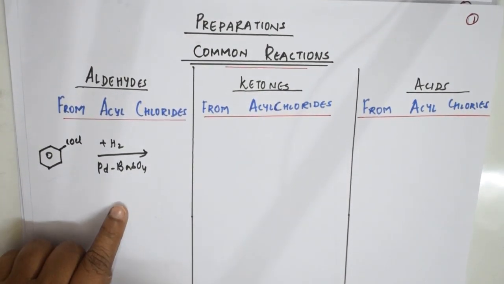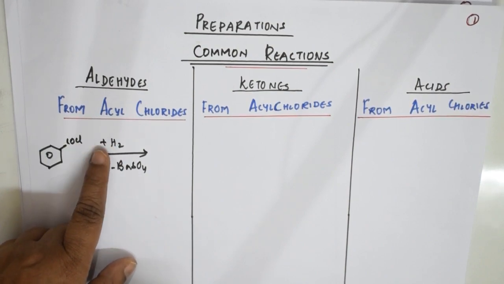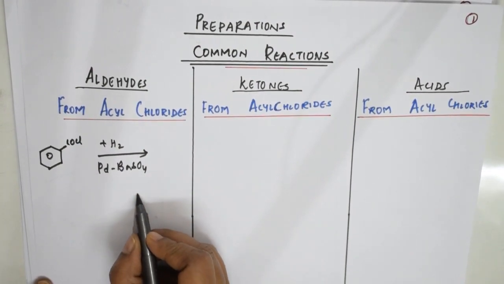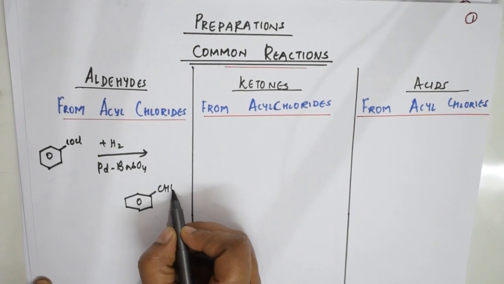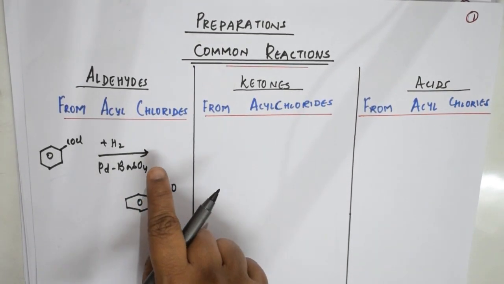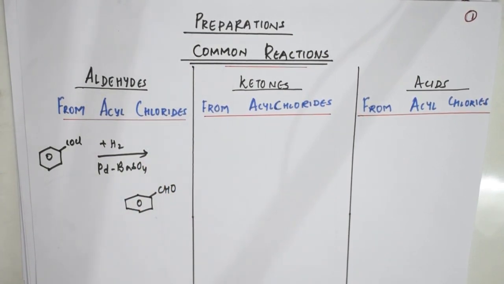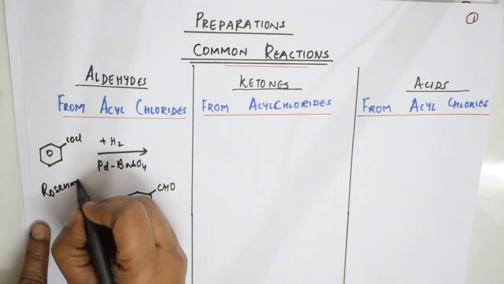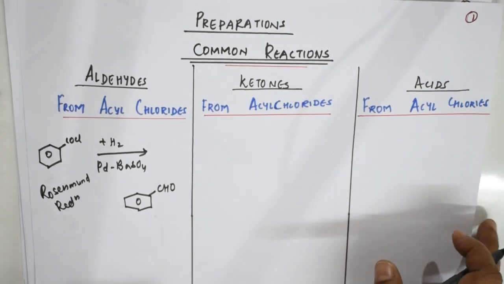So reduction we said, isn't it? So HCl will come out, right? HCl will come out, and what you will get? CHO. So HCl out and CHO. So what product do you get? You will be getting a product called benzaldehyde, C6H5CHO, and HCl is out. So what is the type of reaction called? This is called Rosenmund reduction reaction. Simple, students, this is called Rosenmund reduction reaction. Right. So here this is one.